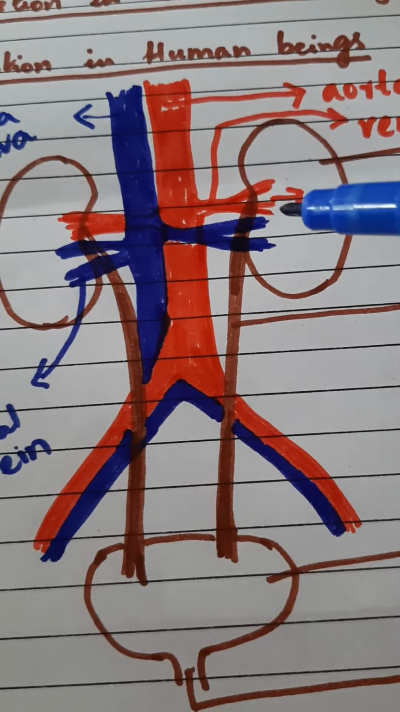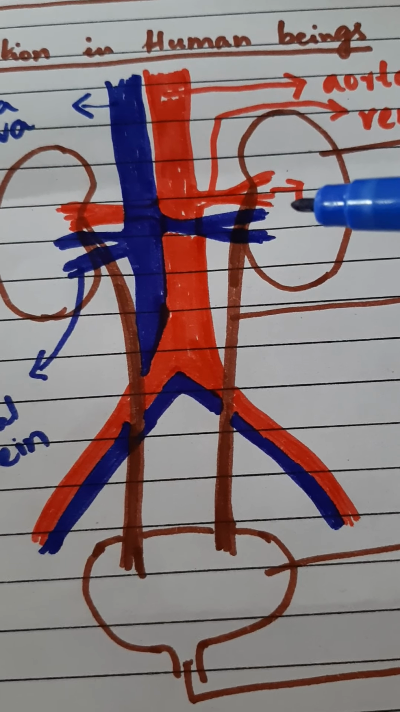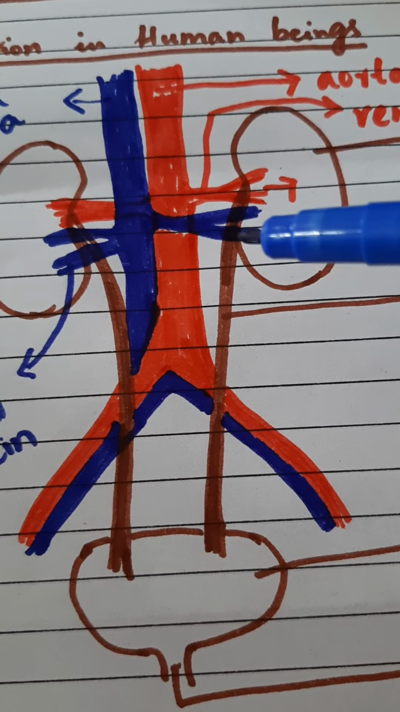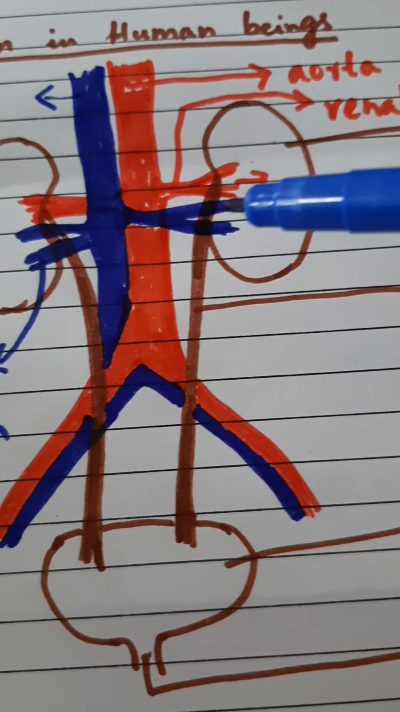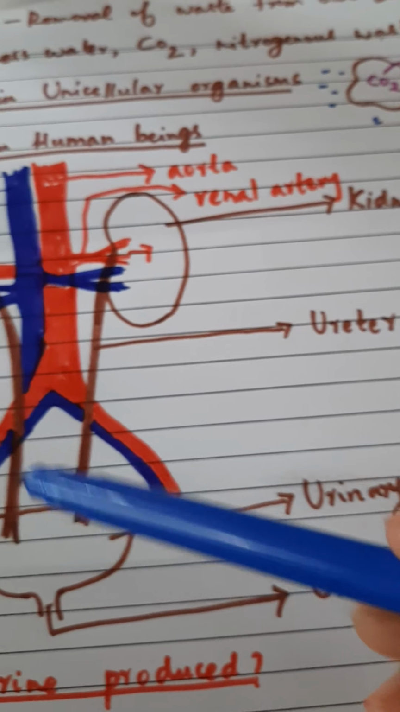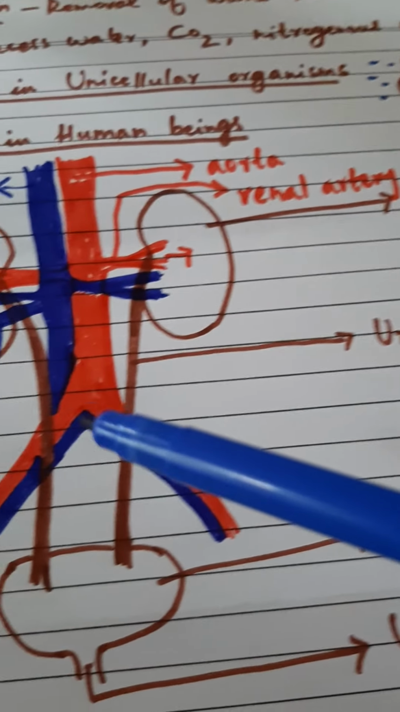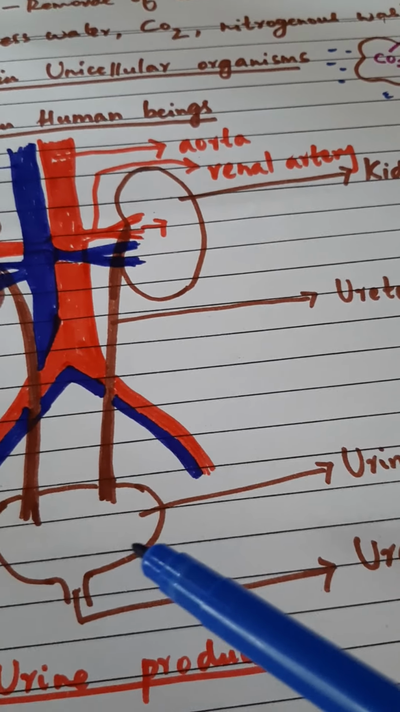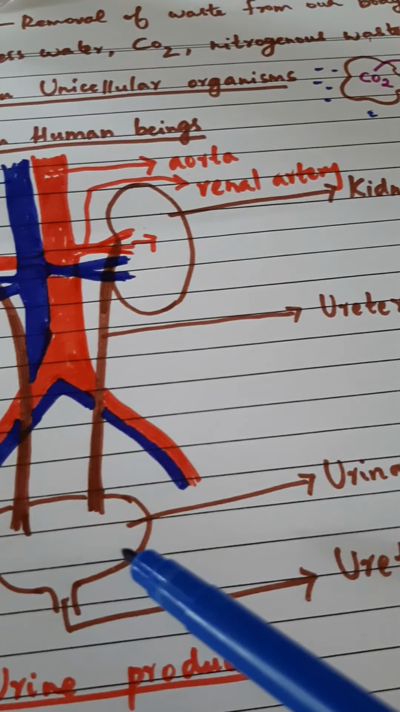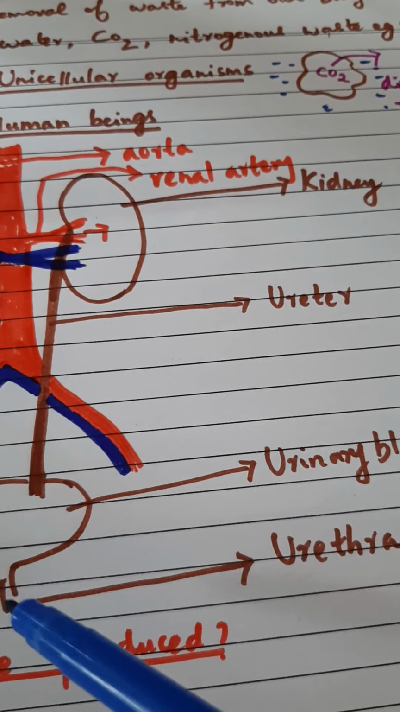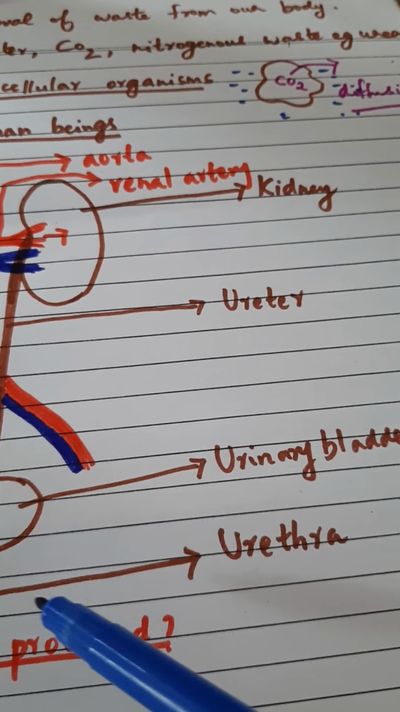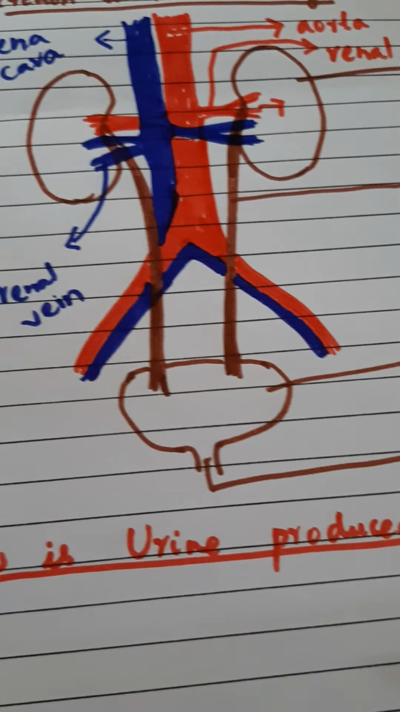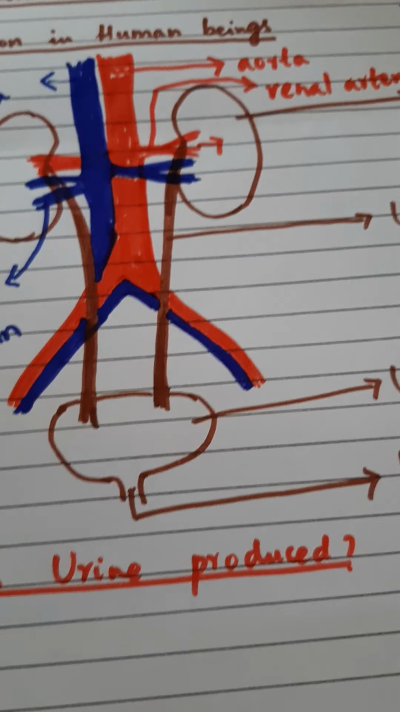The waste which is formed inside the kidney along with the excess water forms the product called urine. The urine is drained down through the two tubes called ureter. The ureter will bring the urine and it will be stored in the urinary bladder. Urinary bladder is muscular and when needed the urine will be released through the opening of the urinary bladder called urethra. The next topic is how is urine produced within the kidney?